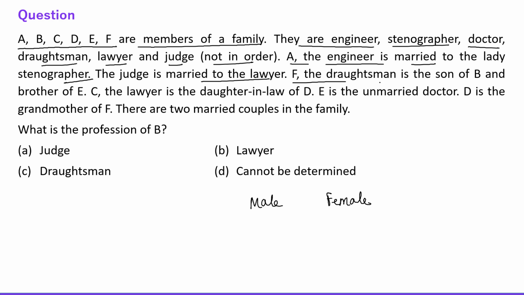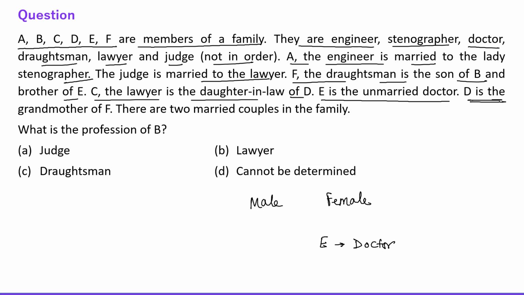F, the draftsman, is the son of B and brother of E. C, the lawyer, the daughter-in-law of D. E is unmarried doctor. The gender of E is not given. So E is unmarried doctor. I don't know whether E is male or female, but I have written it over here.